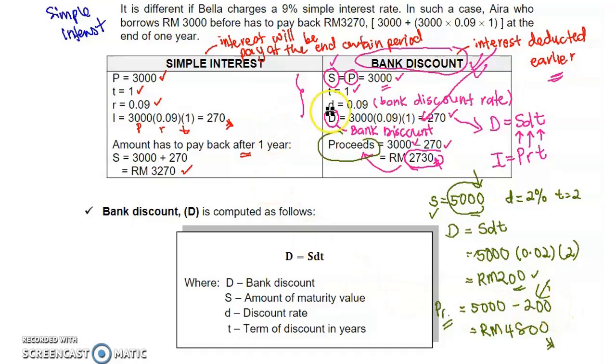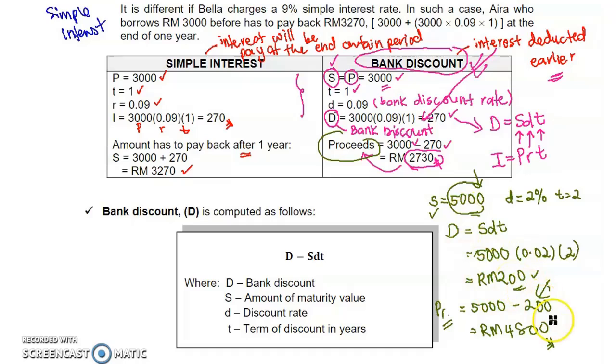If the bank offers you simple interest and you borrow 5,000, later on you need to pay back more than 5,000. How much? You need to pay back 5,200. This is the interest. So if using simple interest, we pay interest later, and you need to pay back 5,200 ringgit.